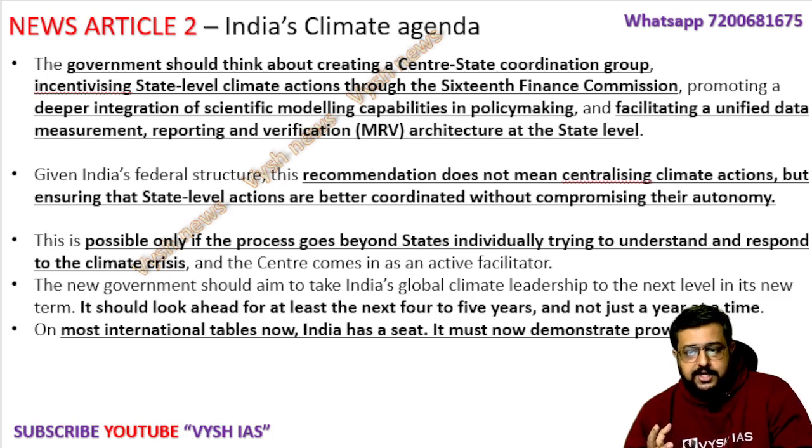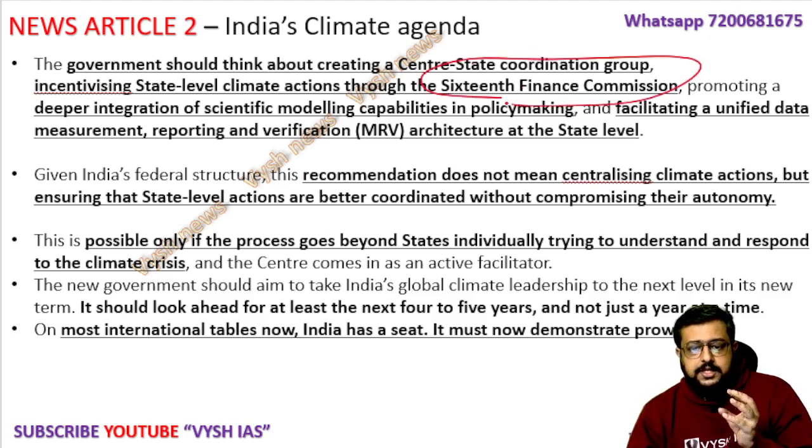As I told, for the climate agenda, the funding also matters. The 16th Finance Commission is now the latest one, which tells how much fund will go from the center to the states based on tax devolution. There also climate related funding should be there, and proper reporting, measurement and verification should be done at the state level. There should be a federal structure where both always go hand in hand and never fight with each other. You should coordinate instead of controlling them. The autonomy of the states should be protected, and this is only possible if we go beyond states individually trying to understand and respond to the climate crisis, because every state has a different problem.